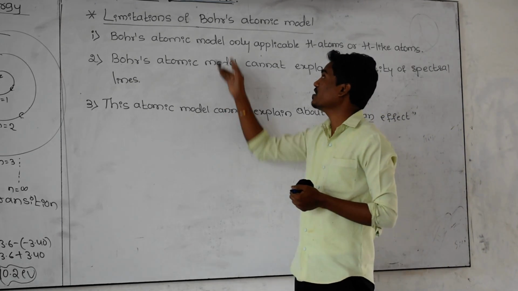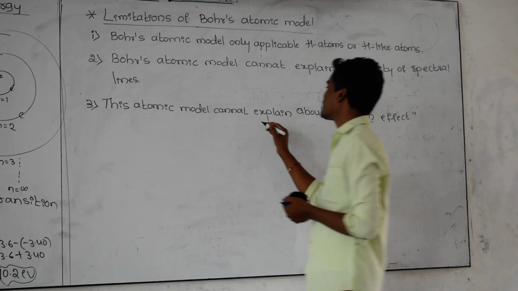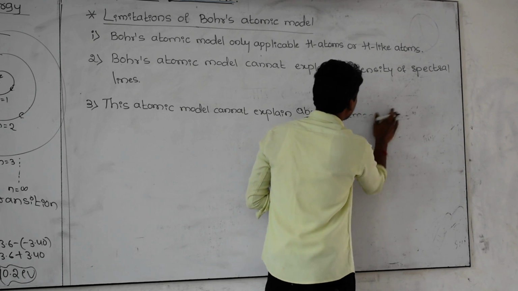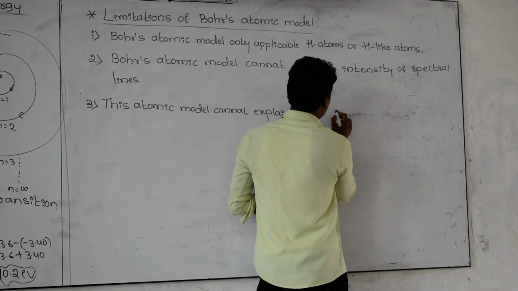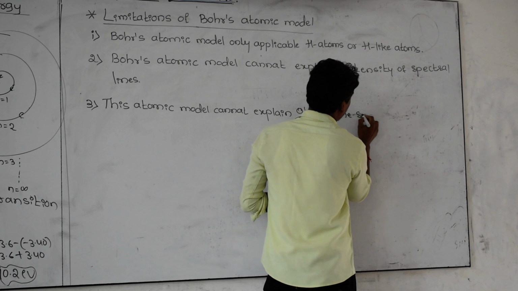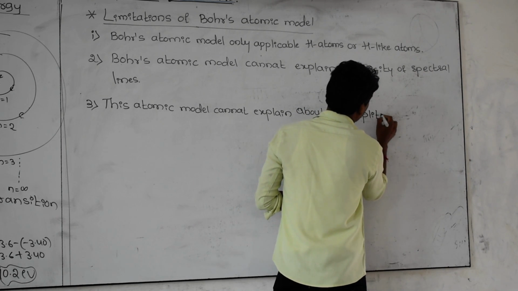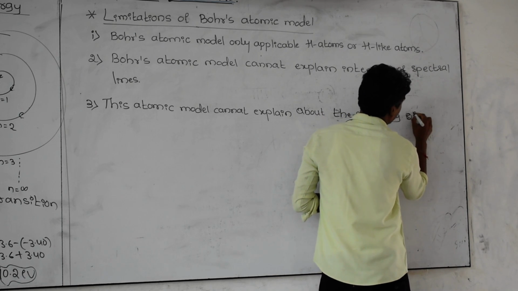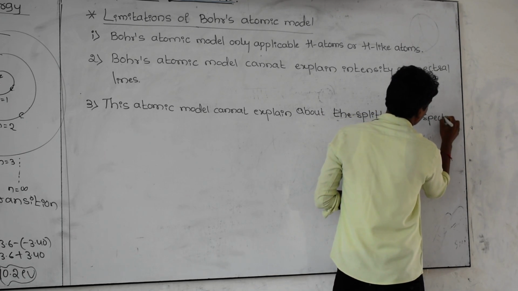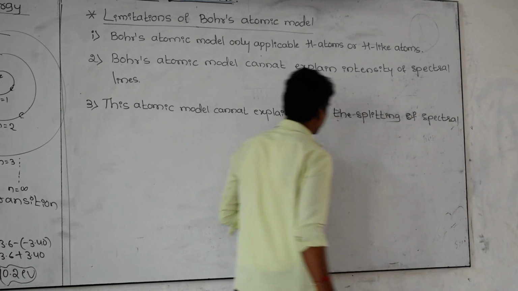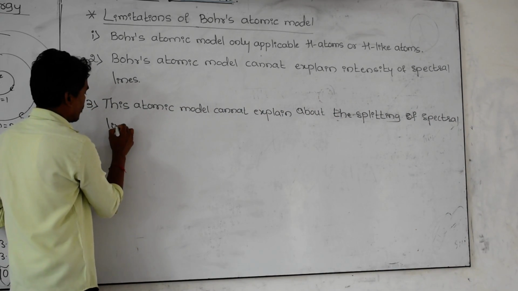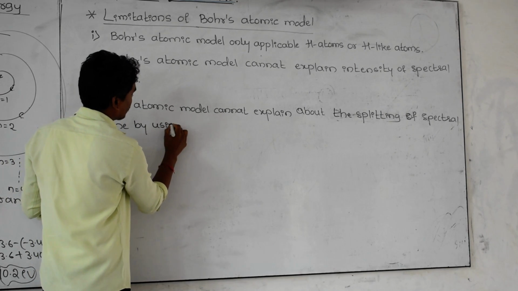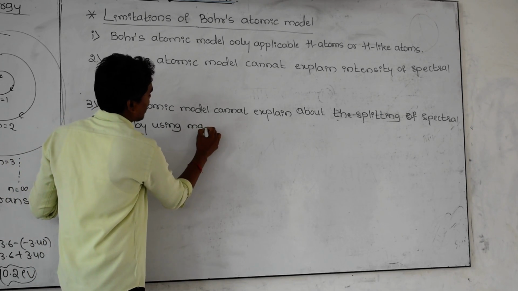Bohr's atomic model cannot explain the splitting of spectral lines by using magnetic field lines.